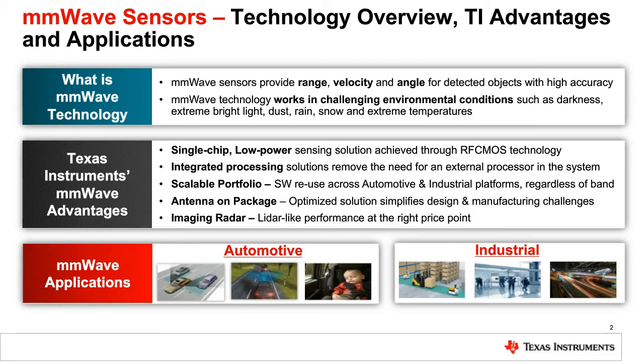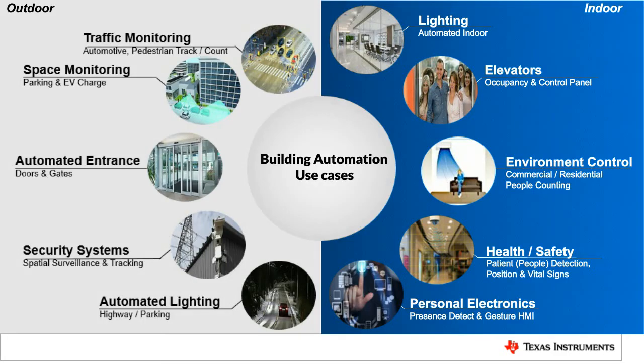Let's get into details on each of the sectors where radar sensors can be used. First, building automation. Here you can see some of the use cases, both outdoor as well as typical indoor applications. The main goal here for building automation is really to automate the sensors, thereby increasing the efficiency of the system. To take an example, for traffic monitoring, the sensor's goal is really to control the congestion by counting the number of cars in a particular lane or how long it should wait for the red light signal.